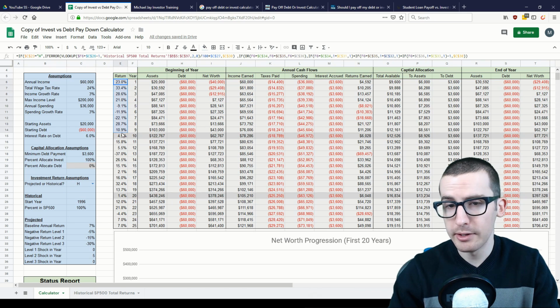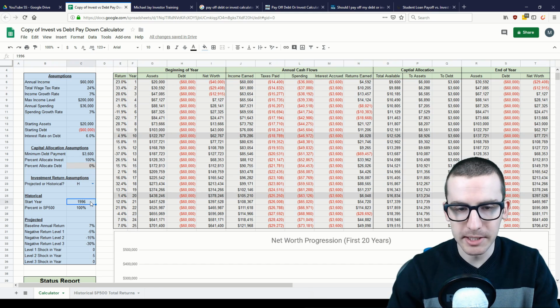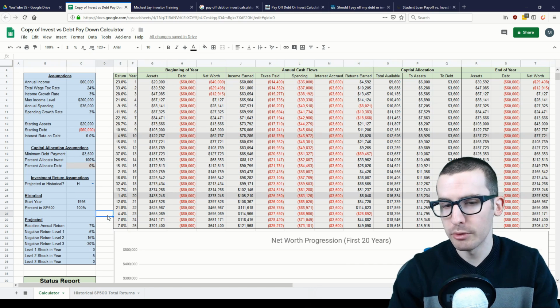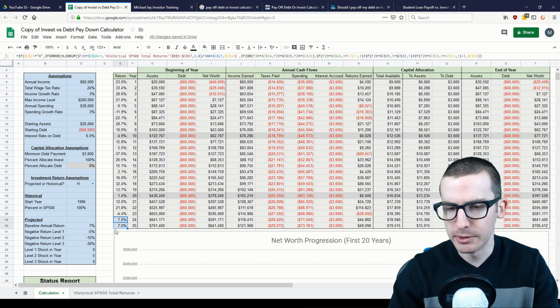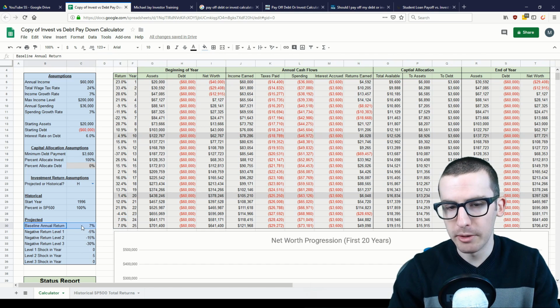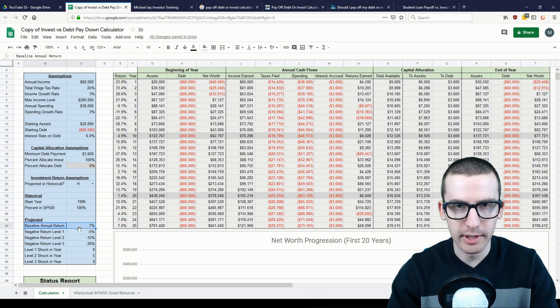So now you'll get the historical total return for the S&P 500 starting in the year you specify. In this case, we're starting with year 1996. Now, using historical returns, especially if you use an earlier starting year, you may run out of historical data, and in that case, the model will just use the baseline annual return that you've specified.